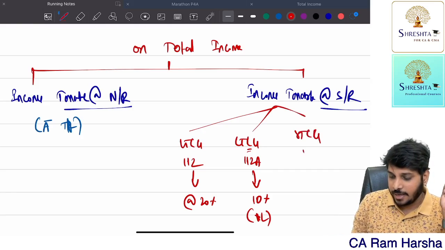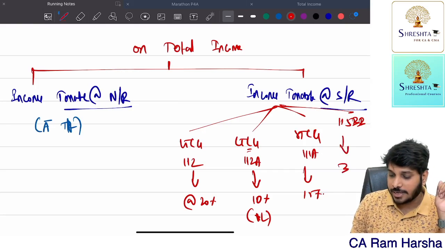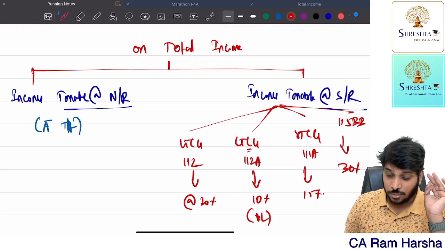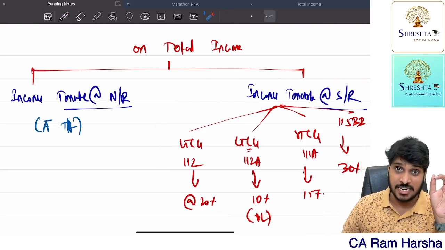Short-term capital gain referred under 111A, the tax rate is 15%. Casual income, earnings from horse races, all that, the tax rate is 30%. Now, these are the incomes which are called special incomes.